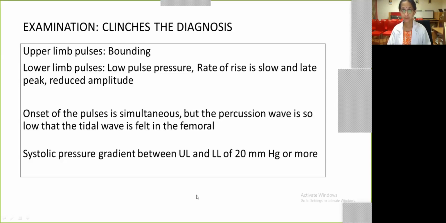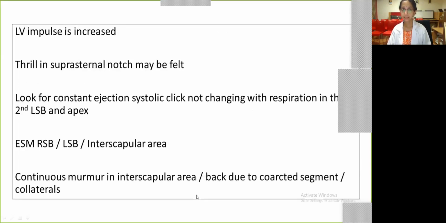On cardiovascular examination, you might find the LV impulse increased, and this is typically in older cohorts where you have left ventricular hypertrophy. You may hear a click, which is typically from a bicuspid aortic valve, where the click does not change with respiration, and the click is heard in the left second sternal border and apex. And you might have a short systolic murmur in the interscapular area because of coarctation. Continuous murmurs are very rarely heard because of collaterals.